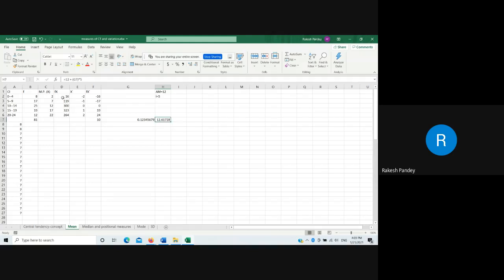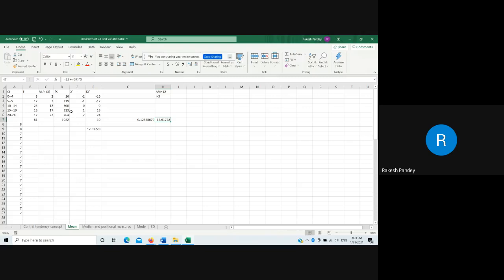Earlier you did this calculation, I am doing it again, just to calculate the mean, equal to this divided by this, 12.61728. So we have obtained the same value.